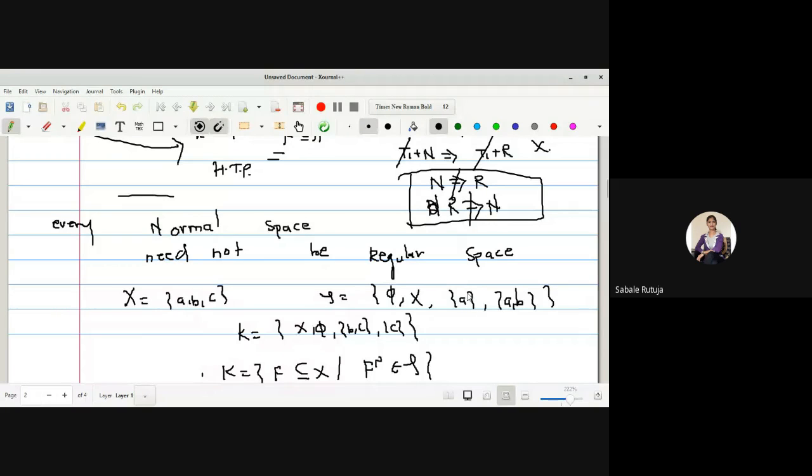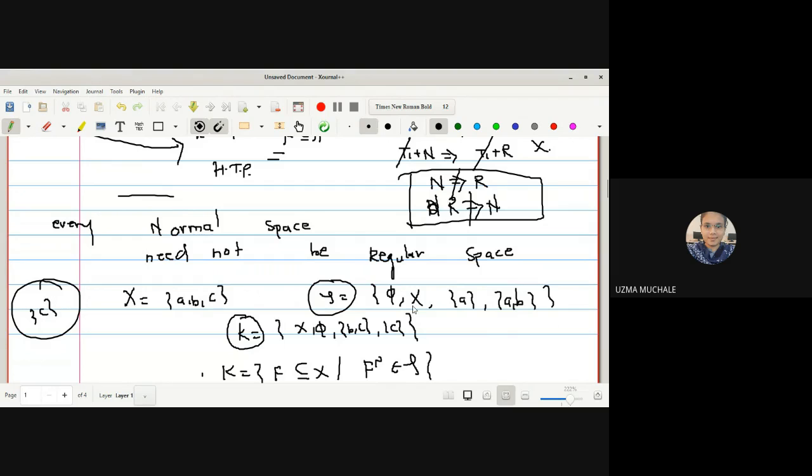BC is in the family K, not in tau. Where is our tau? Phi, X, A, B. Okay, this is tau. The members of tau are open sets. The members of K are the closed sets. What is our aim? We have to find one open set which contains the singleton C. Whether phi contains the singleton C?